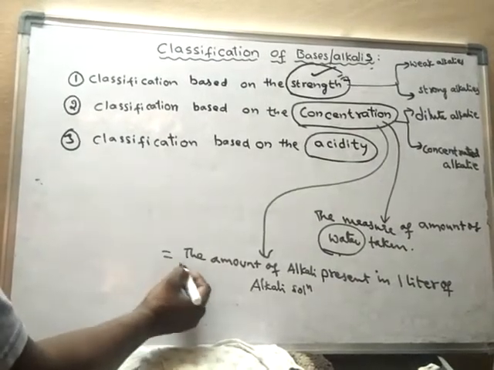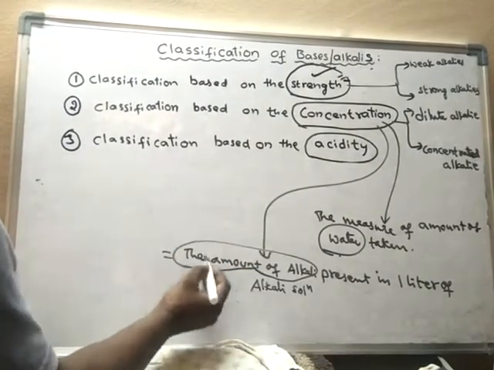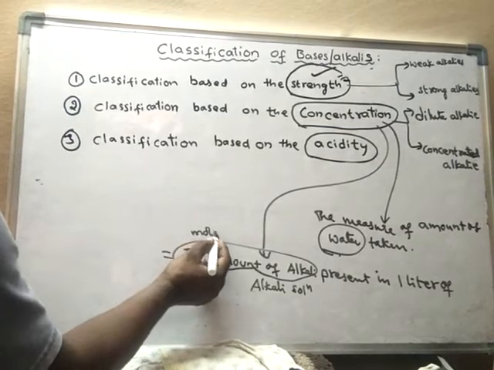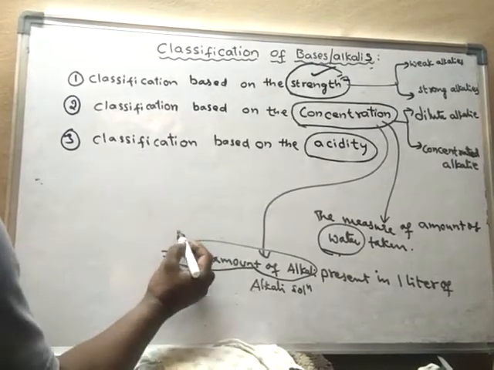Generally, the amount of alkali is measured in number of moles.